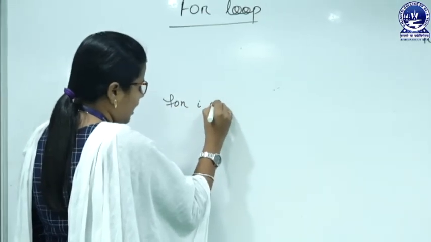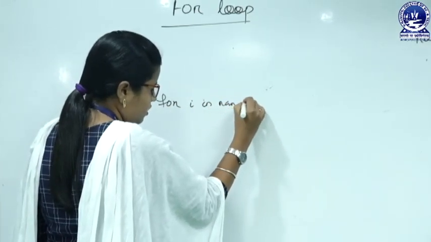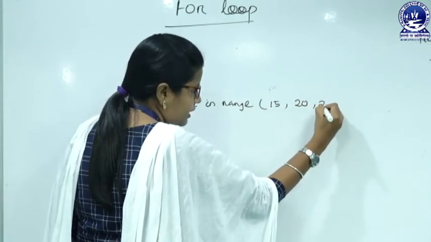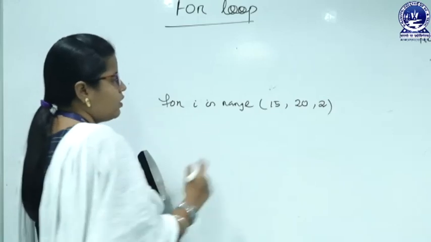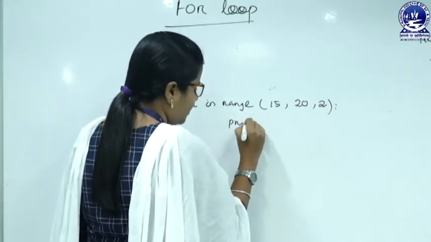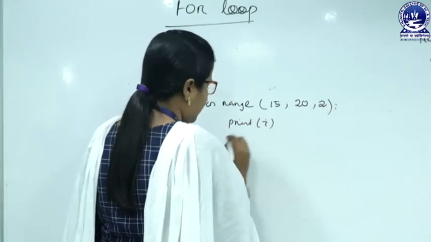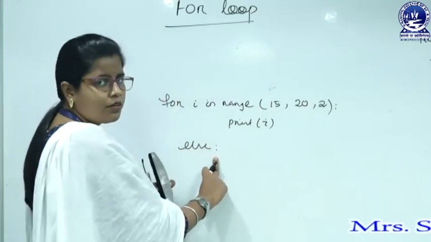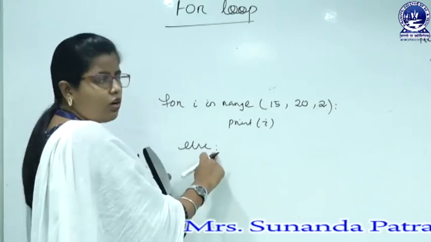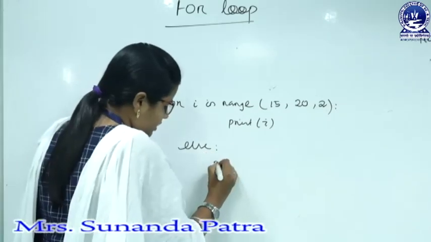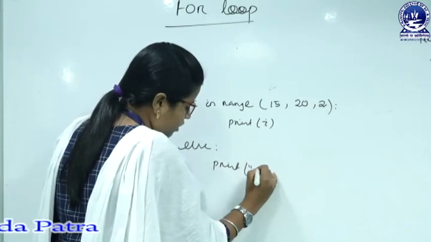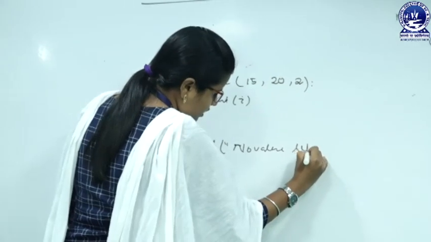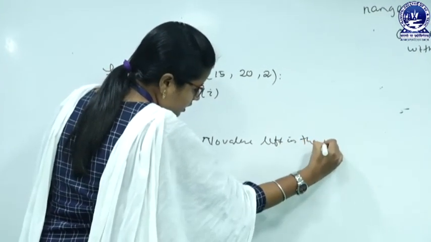Suppose for i in range 15 to 20 incremented by 2. Suppose I want to print the value of i. Next, we can use an else statement. Here also we have to follow the indentation. The colon means there must be a suite. Suppose here I am printing no value left in the range,